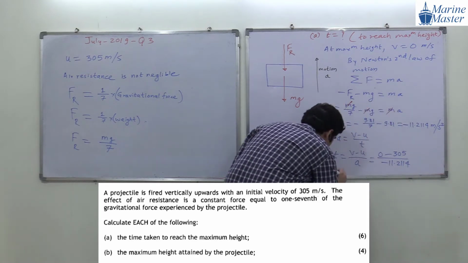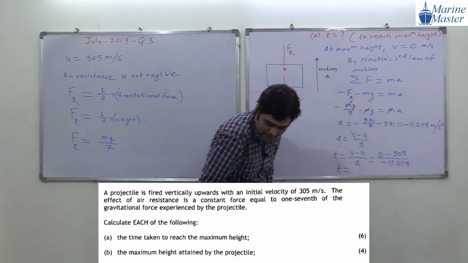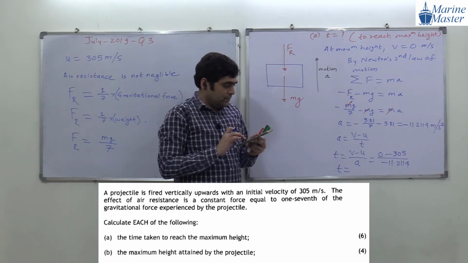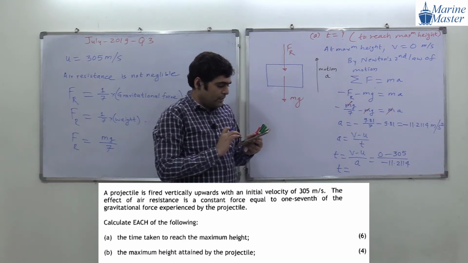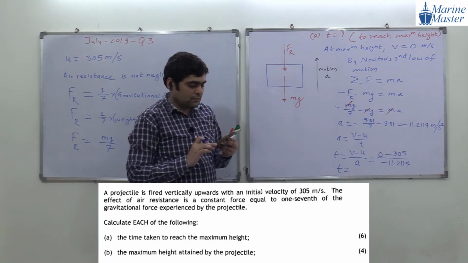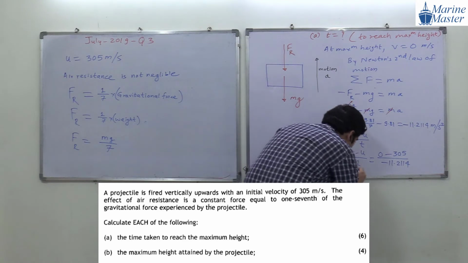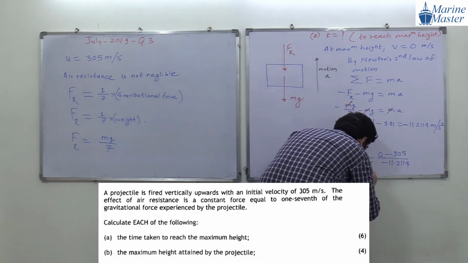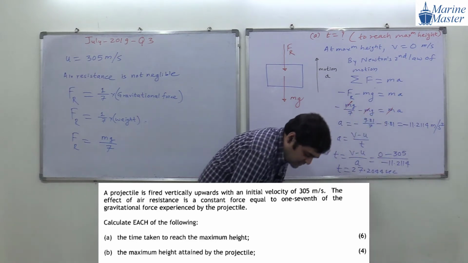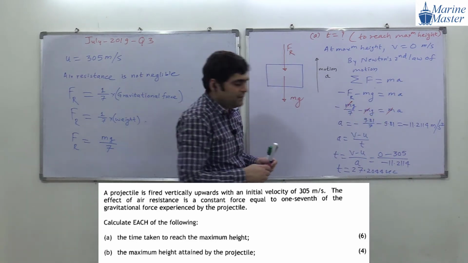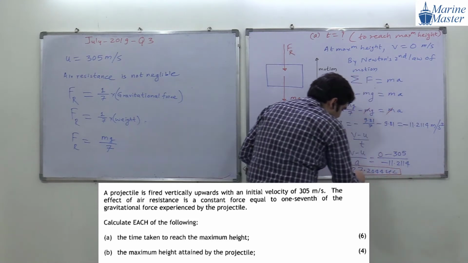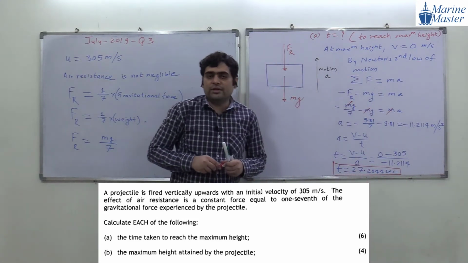11.2114. Okay, so what will be the time, guys? Can anyone tell me the time? So 305 divided by 11.2114. How much is it, everyone? 27.2044 seconds. Okay, in this much time the projectile will reach the maximum height. Are you getting my point? Does anyone have any doubt in this discussion?